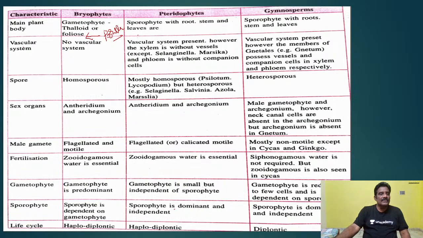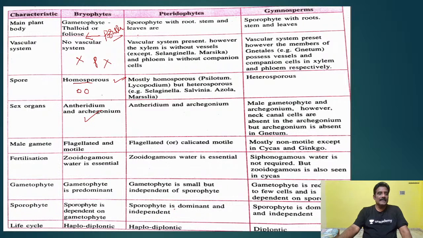In bryophytes there is no vascular system. Xylem and phloem are completely absent. And what type of spores are formed here? Homosporous. What is the meaning of homosporous? It means spores are similar in size and structure, the same kind of spores. There is no heterosporous condition, only the homosporous condition is seen. And the sex organs are antheridium and archegonium.